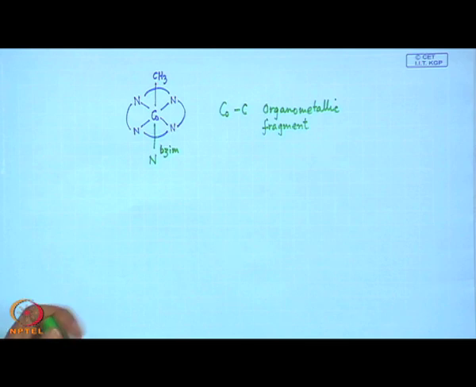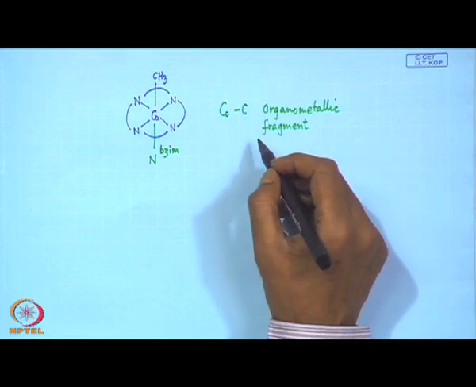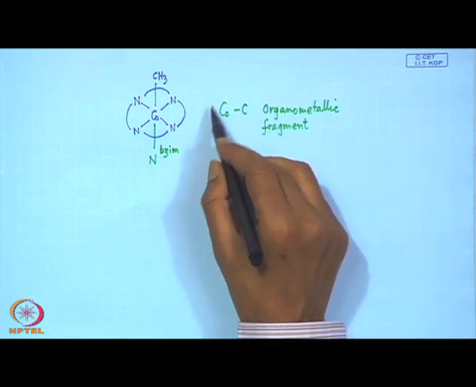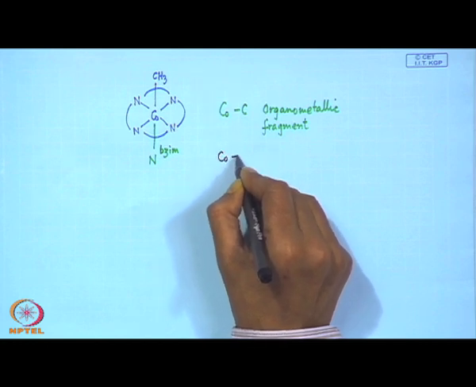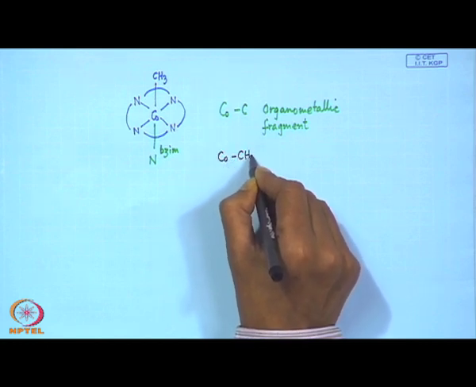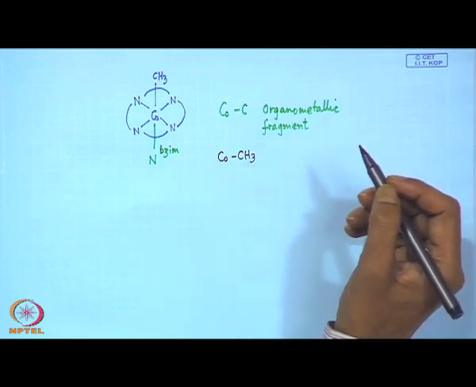This is nature's first organometallic compound which we are finding in vitamin B12, and most of these reactions are dominated by the corresponding cobalt methyl function.